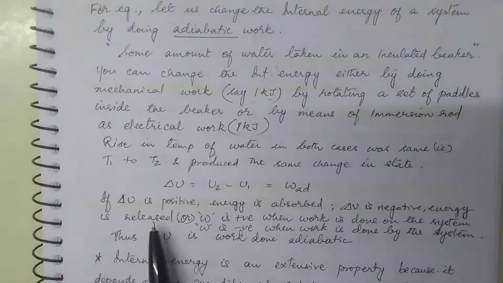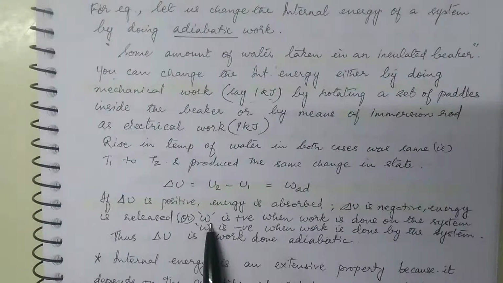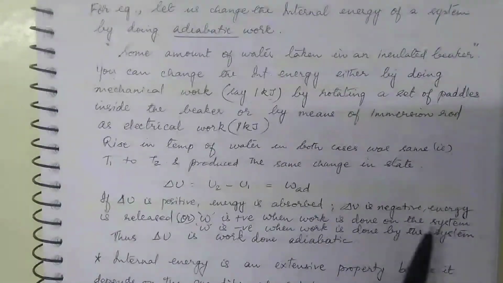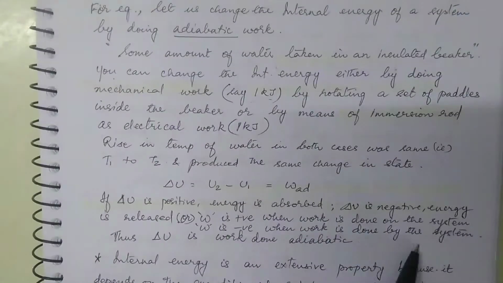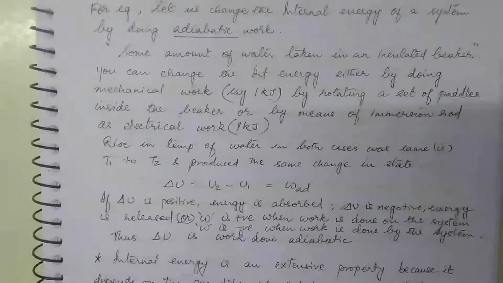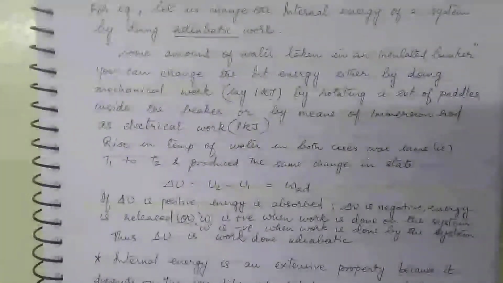And remember one thing, work done, W, is positive when work is done on the system. These are by conventions. By convention, work done on the system is considered positive and work done by the system is considered negative. Okay, if the system is doing work, it is spending some of its own energy, so its energy will be a little less, is it not?